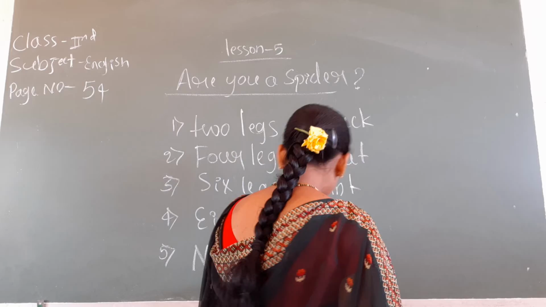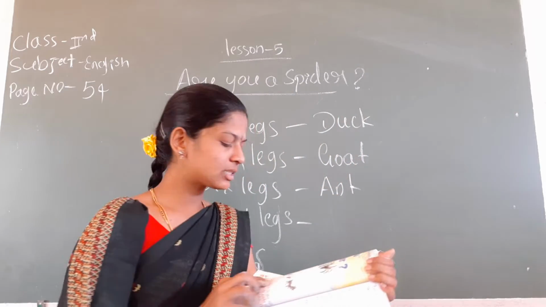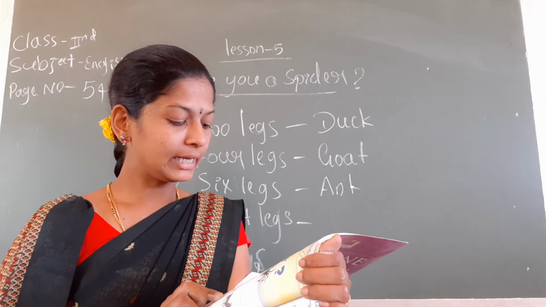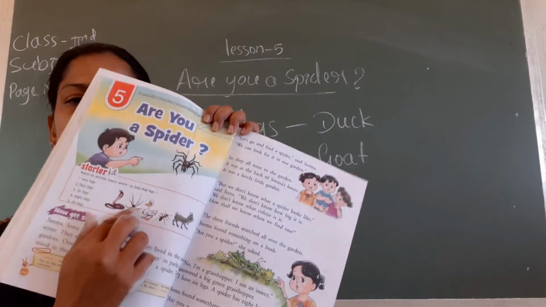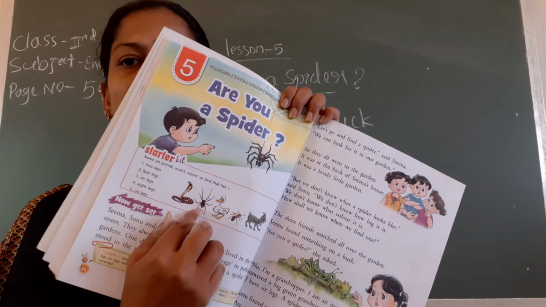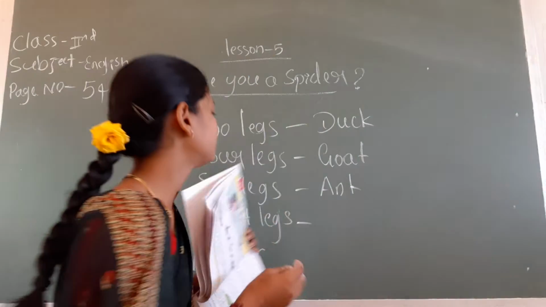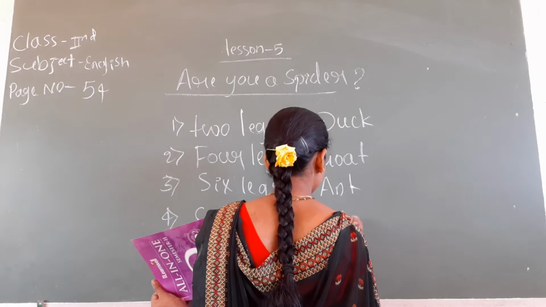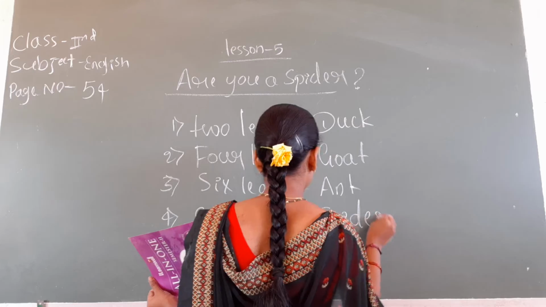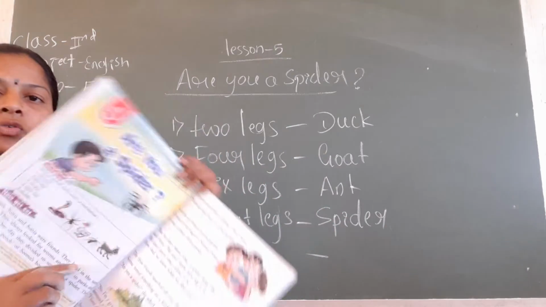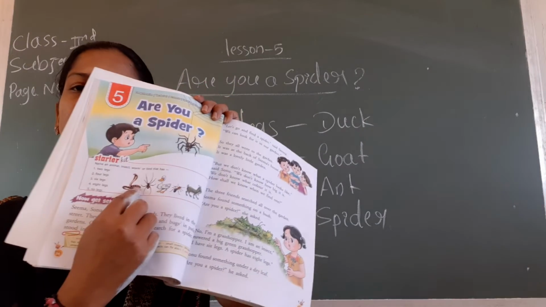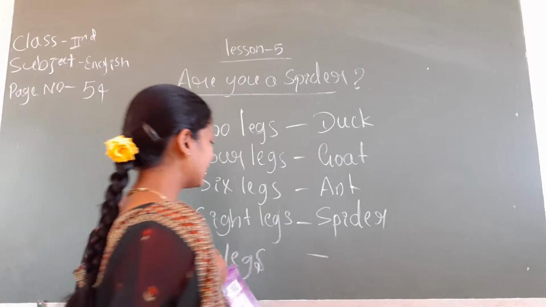Next one, 8 legs. Which insect has 8 legs? See this picture. It is a spider. Spider has 8 legs. Next one, no legs. First one, snake. Snake has no legs.